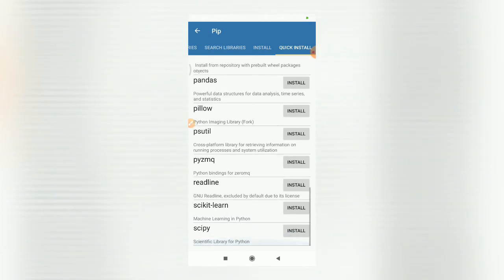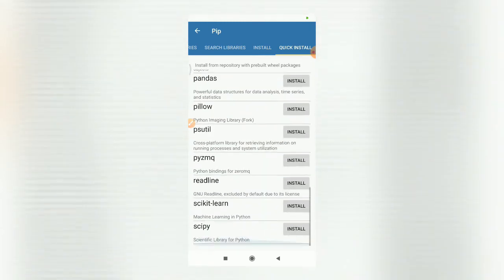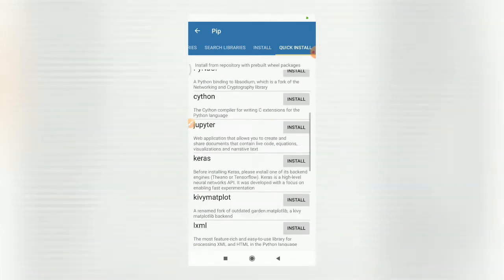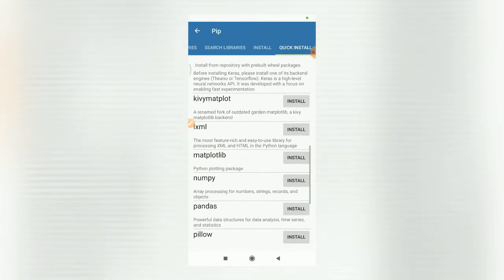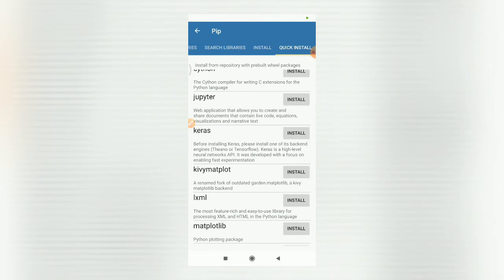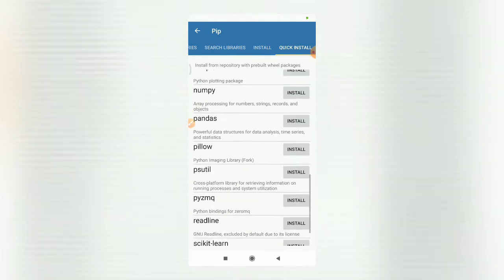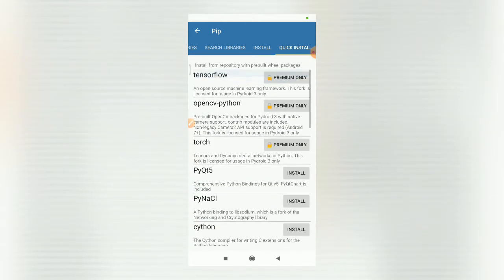Here they have given the most popularly used packages or libraries with Python, you can see the list. All these libraries you can install with this application using this option. For installing a particular library, you can see there is an install button given in front of the library name. Whichever library you want to install, you can simply tap on the install button and it will get installed.